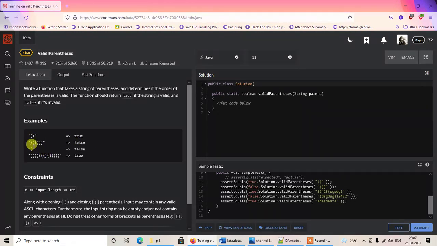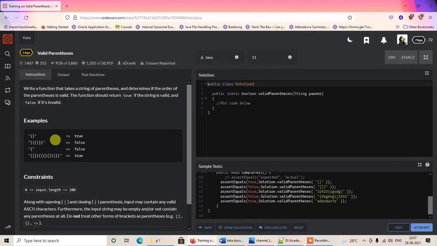And for the next example, we have a closing first bracket followed by an opening first bracket, then a couple of other opening and closing brackets, and it is false. So let us check out why exactly it is false. That is because you can see the number of opening and closing brackets are not evenly matched, and their order is uneven. At the very beginning there is a closing first bracket, but before the closing first bracket there should have been an opening first bracket.